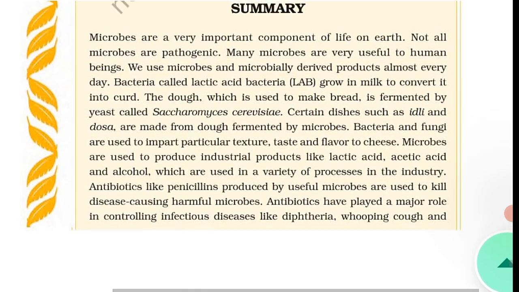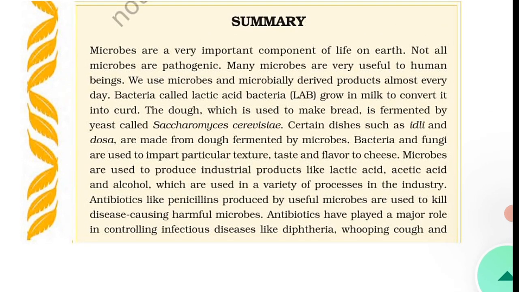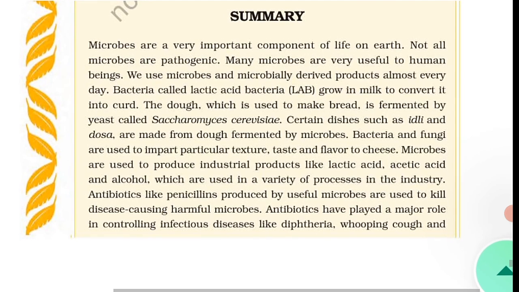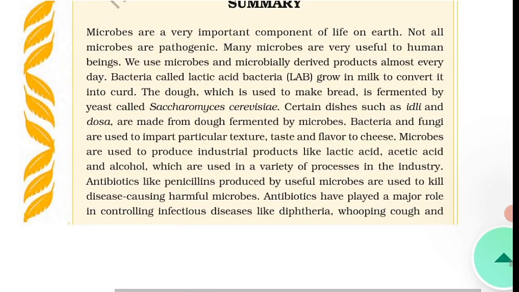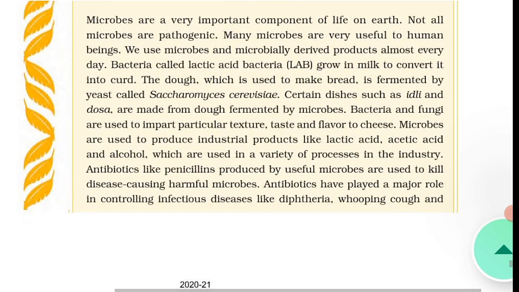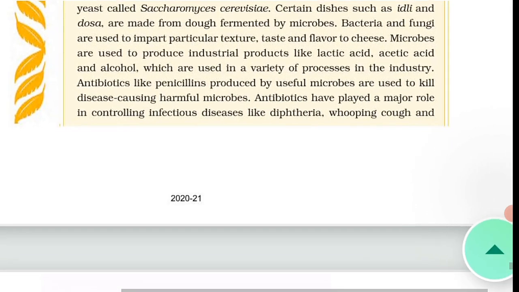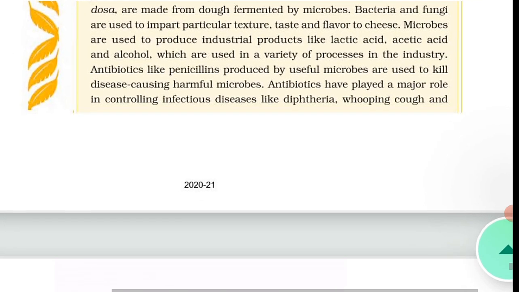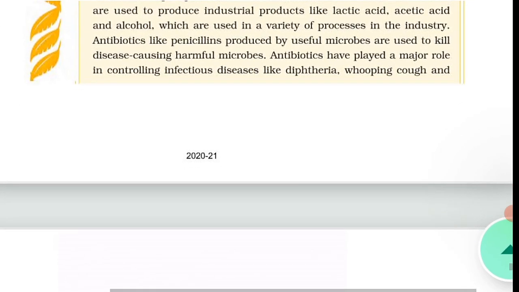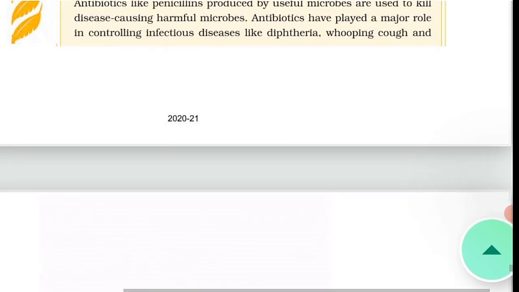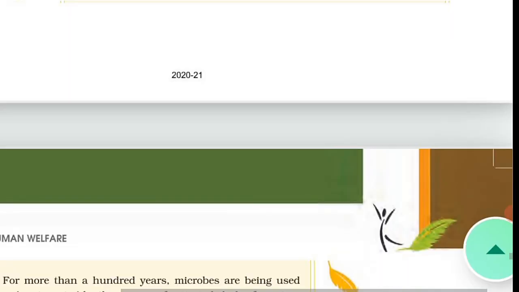Microbes are used to produce industrial products like lactic acid, acetic acid and alcohol, which are used in a variety of processes in the industries. Antibiotics like penicillin produced by useful microbes are used to kill disease-causing harmful microbes. Antibiotics have played a major role in controlling infectious diseases like diphtheria, whooping cough and pneumonia.